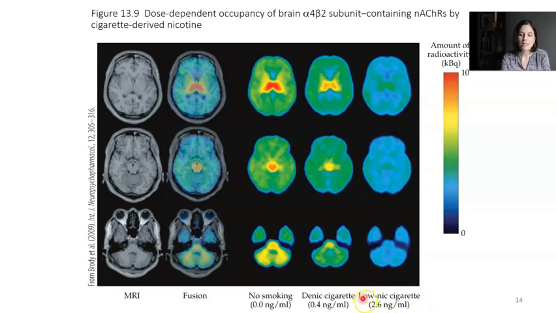And in fact, in the low nicotine condition, which is more nicotine than in the denicotinized condition, we see even more binding. So you can see all throughout the brain, and especially in the striatum, these big changes in the amount of receptor that's available to bind to the radioactive ligand. And so this tells us that nicotine is binding to receptors all over the brain, but particularly in these areas where these high affinity alpha-4 beta-2 nicotinic acetylcholine receptors are expressed.